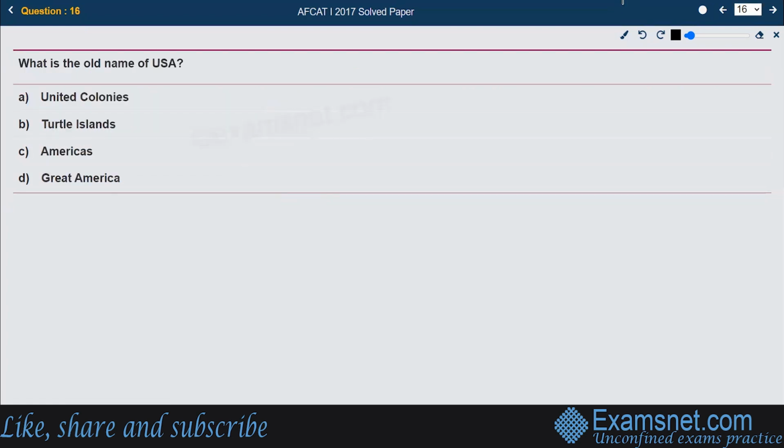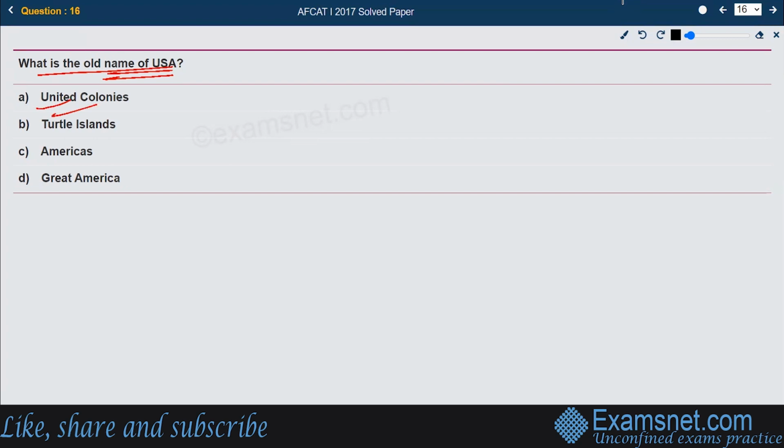Next, now, there's a GK section here. We are supposed to answer the questions given related to general knowledge. First question is, what is the old name of USA? The United States of America is the current, recent, new name. They're asking for the old name. The answer is A, United Colonies.